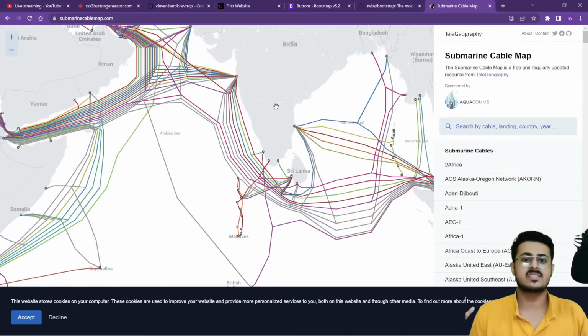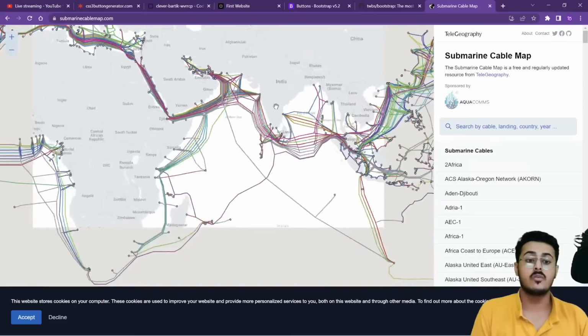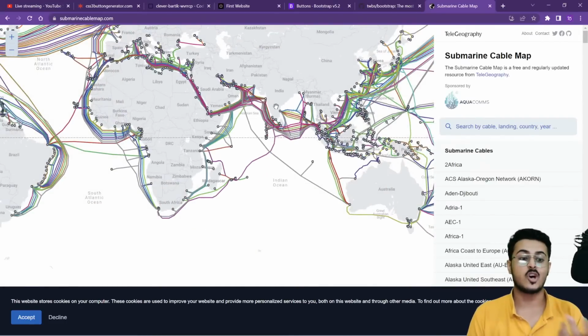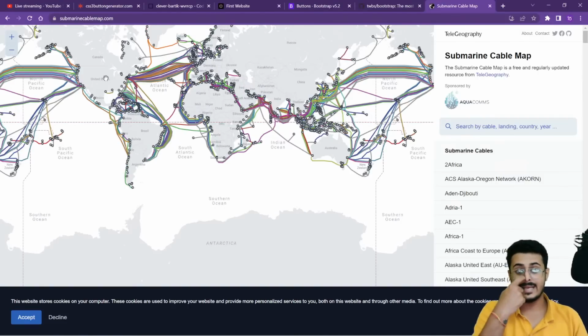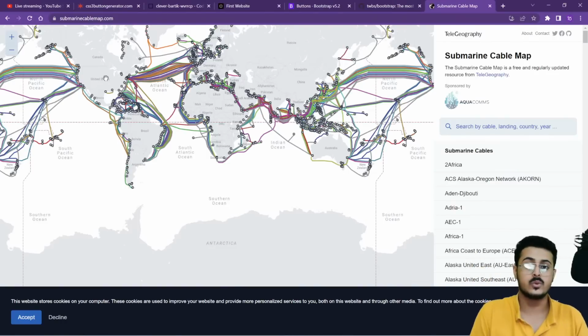Now from where are these HTML, CSS and JavaScript files coming to me? They are coming to me from the servers of Google. Let's assume the nearest server of Google is present in Dallas, USA. So when I'm writing www.google.com, it is sending a request to my ISP, or internet service provider.